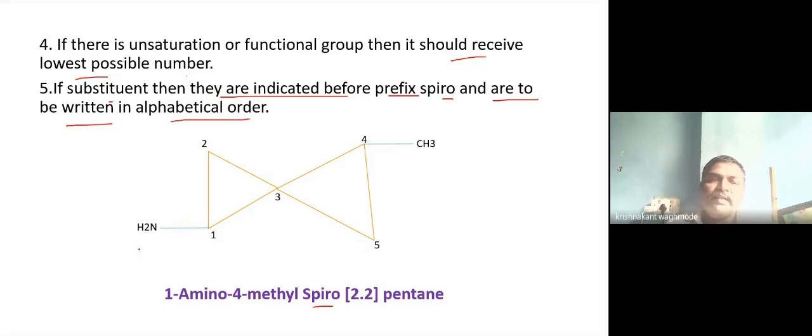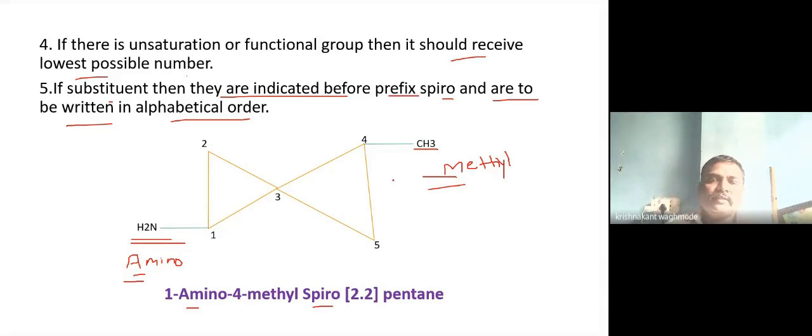Now what is meant by this? Alphabetical order means this is an NH2 group. NH2 group is termed as amino group, so we write here amino. Then this is a methyl group, CH3, so we write here methyl. So amino and methyl groups are there. While writing the name, we are going to consider alphabetical preference, A comes before M. So that's why we should write amino first.